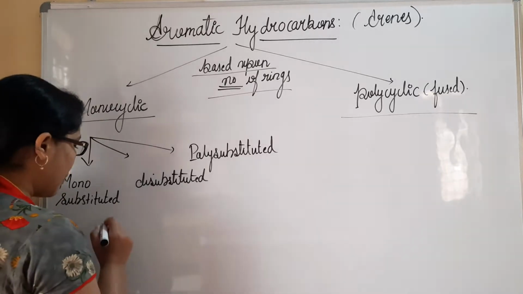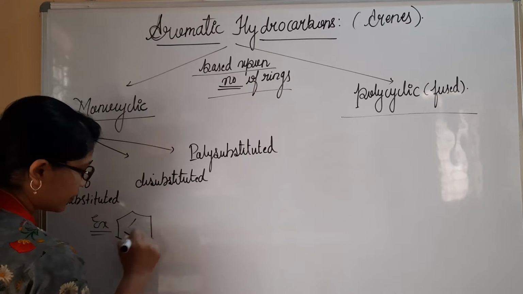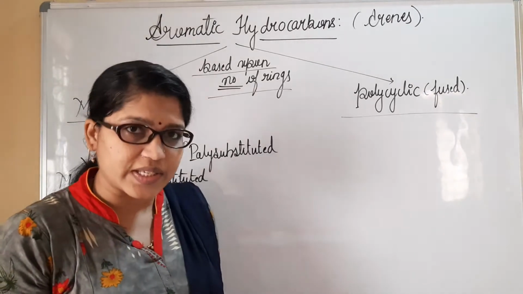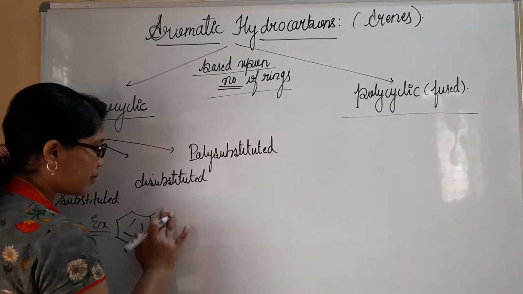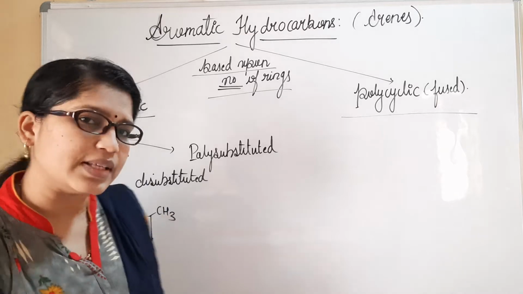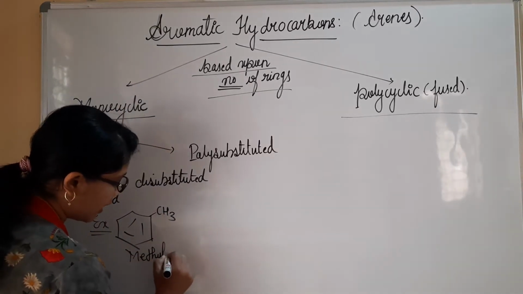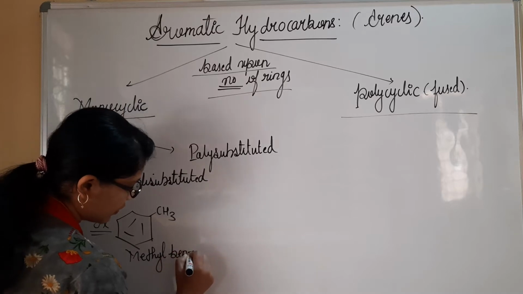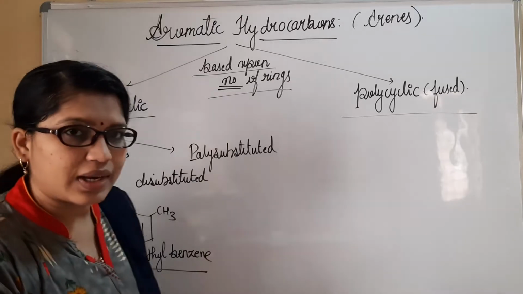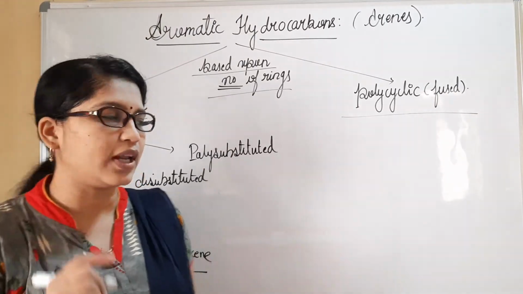I show you an example. See, this is benzene. We have 6 hydrogen atoms for all the carbon atoms present in it. Just replace one by an alkyl group. We can call it methyl benzene. It is also commonly called toluene.